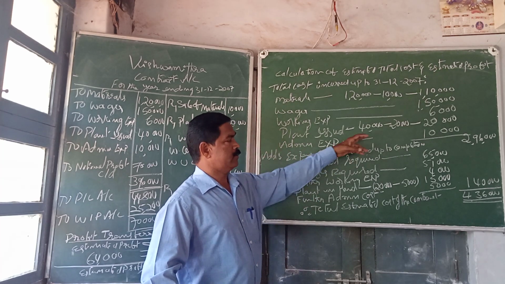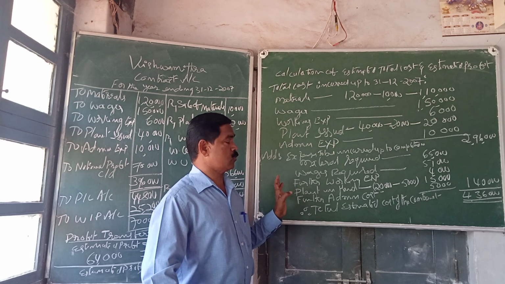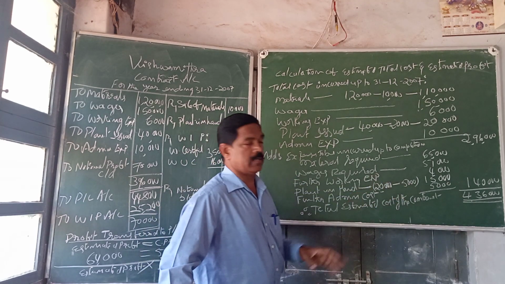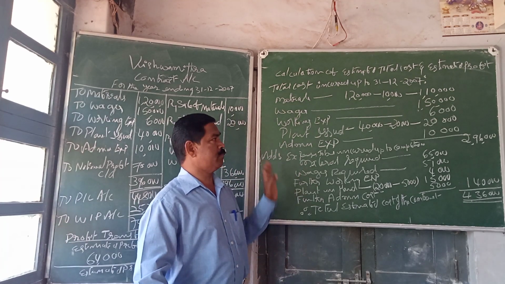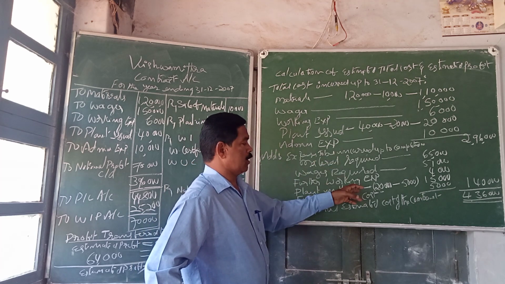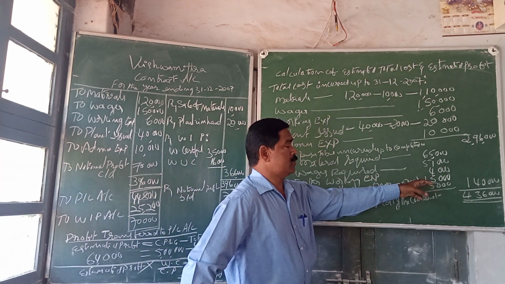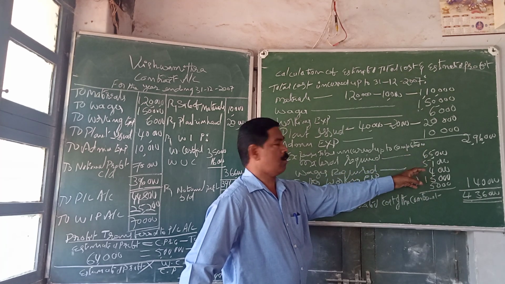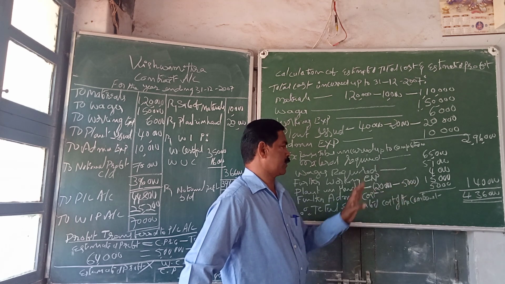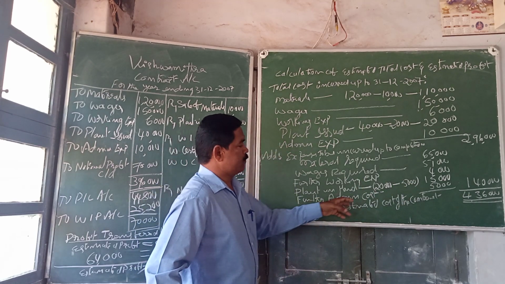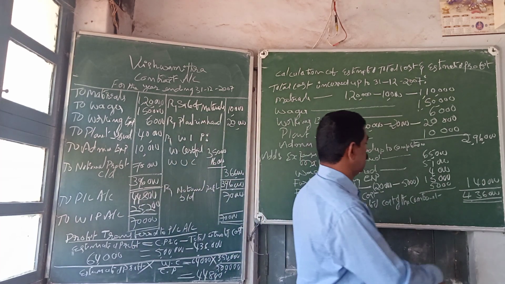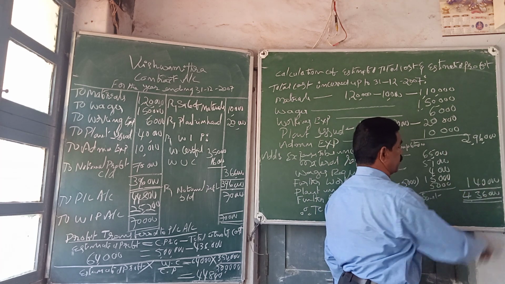So we assume that 20,000 will be utilized to complete the contract, but one instruction is given, rupees 5,000 will be in hand after the completion of the contract. So out of the plant in hand 20,000, only 15,000 is used for completion of the contract. 5,000 is still in hand as closing stock, so it should be deducted. Then further administration cost is given 5,000. So total further expenses will be 1,40,000.